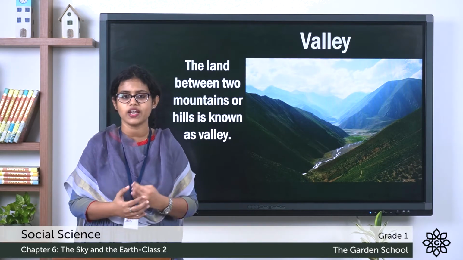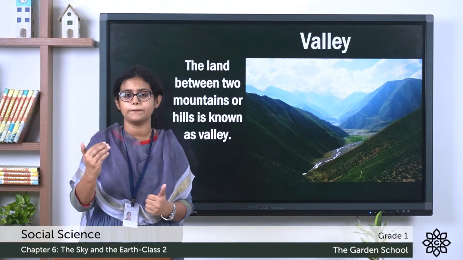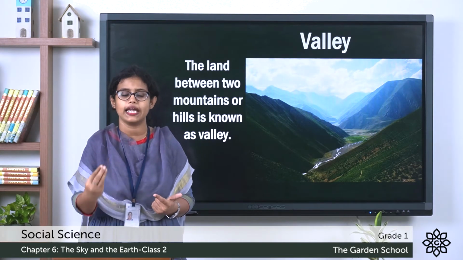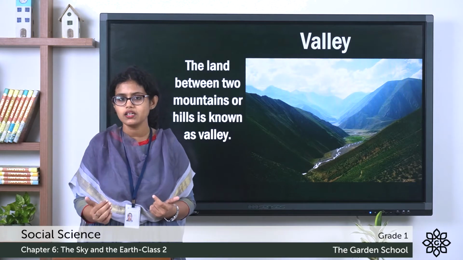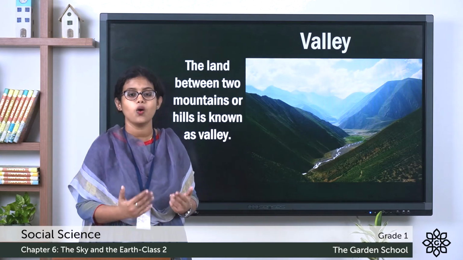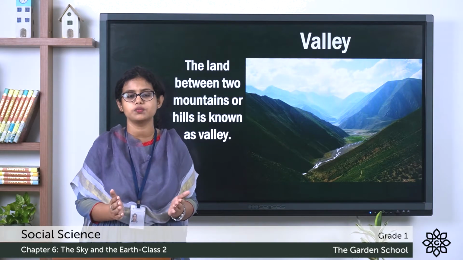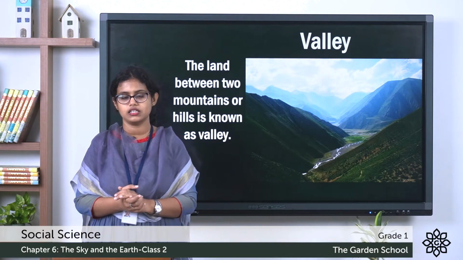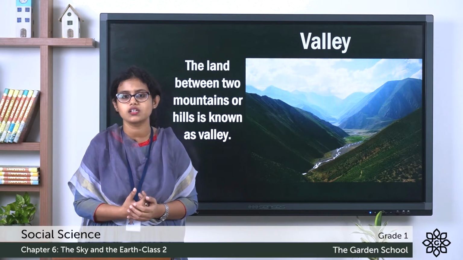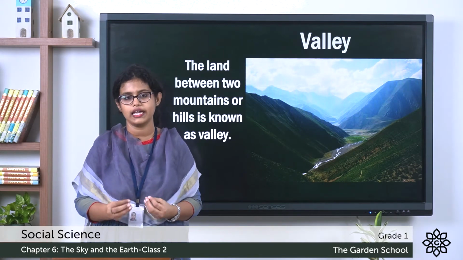So which are the four types of landforms? That is the mountain. It is a high land with pointed peak. And the second one, hill. Small mountains are called hills. They are also high land, but they are not as tall as a mountain. Then what about valley? Valley is the area located between mountains and hills. Then plains. The flat area on the earth's surface is called the plains. So that is about the different types of land.